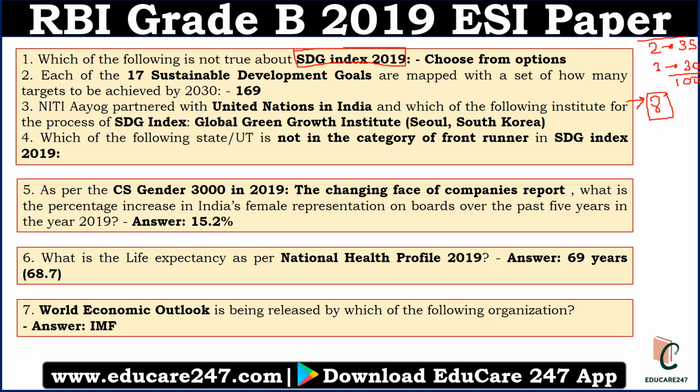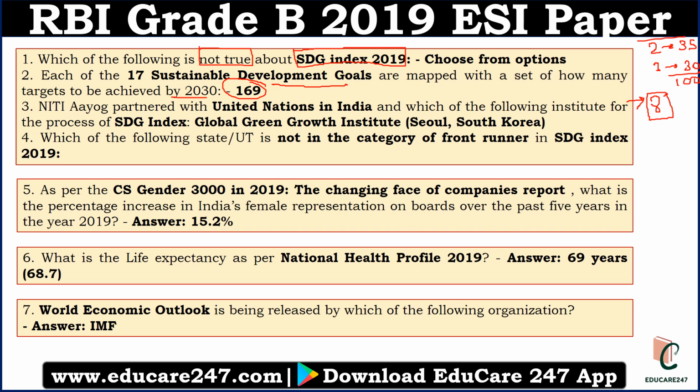See the nature of the questions. Which of the following is not true about the Sustainable Development Goal Index 2019? So they are asking a basic fact which is not true about the index. It is expected that you need to know the basic facts related to the index. Another question was, each of the 17 Sustainable Development Goals is mapped with a set of how many targets to be achieved by 2030? The answer is 169, but this is not directly related to the SDG Index. It is a question on a static part, but you can see that under the index, a static part question can be asked. So if you are preparing for any index, please learn the static part of that index as well.